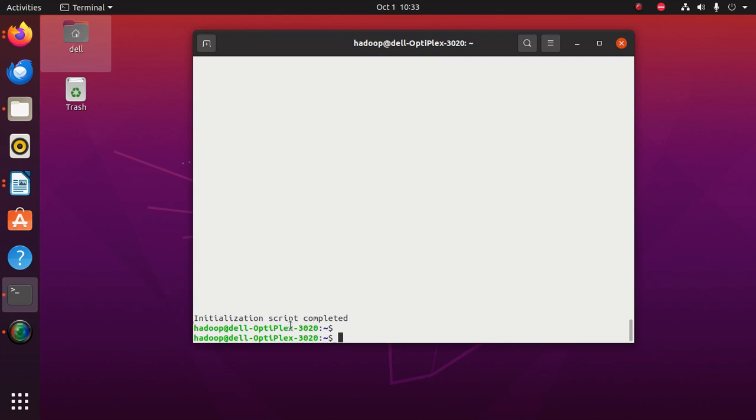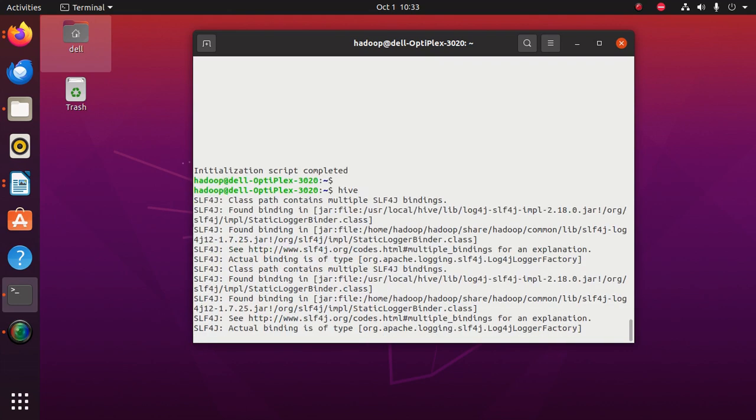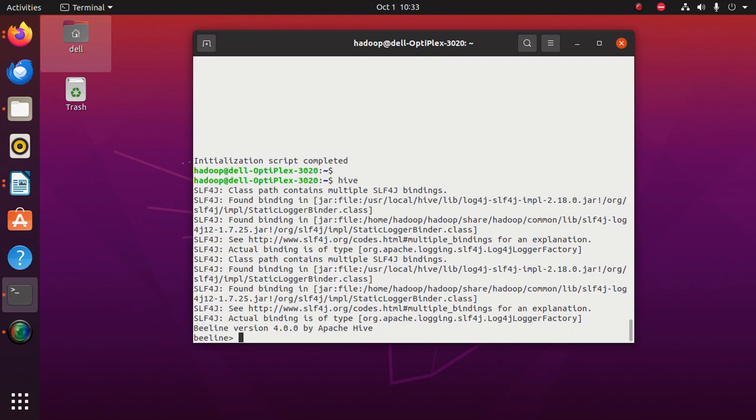Next step is to start Hive. To do that, type the command hive. So as you could see, the Beeline tagline is started. So Apache Hive is installed successfully.